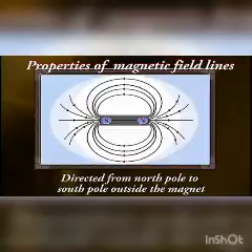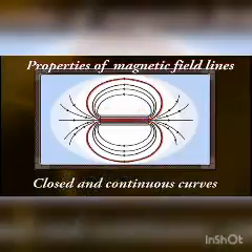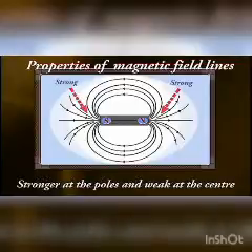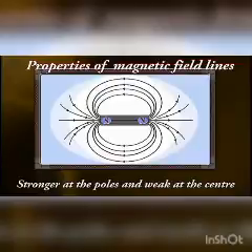Outside a magnet, magnetic field lines are directed from the north pole to the south pole. They are closed and continuous curves. The magnetic field lines are crowded near the poles and far apart near the center, thus imparting a stronger magnetic field at the poles as compared to the center, where the magnetic field is weak.